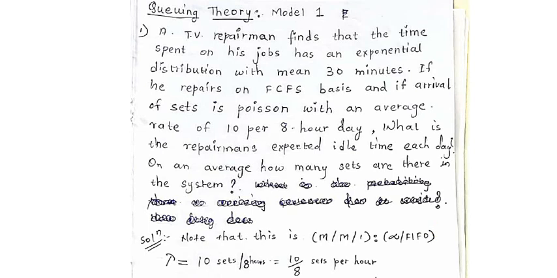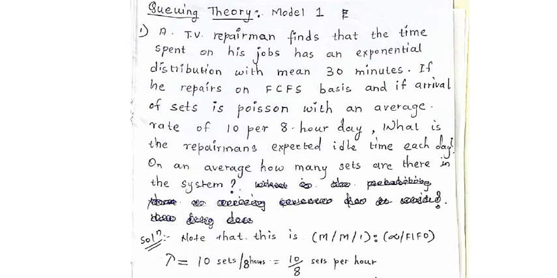Now we want to calculate these two quantities, but for calculating any characteristic, what we need is the value of lambda and the value of mu. So what does lambda represent? Lambda represents the number of customers per unit time.